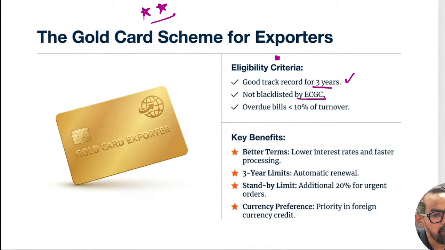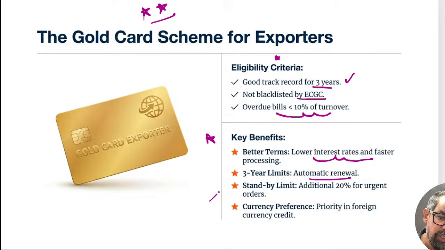Not blacklisted by the ECGC, and there is no overdue bill of 10% or more of the previous year's turnover, right? Let's say their turnover in the previous financial year is 100 crore rupees, and if the outstanding amount is, suppose, even 12 crore, they will not be eligible. Their overdue bills should be less than 10%. Benefit to the exporter is a lower interest rate and faster processing. The another one is a 3-year limit, with automatic renewal also.